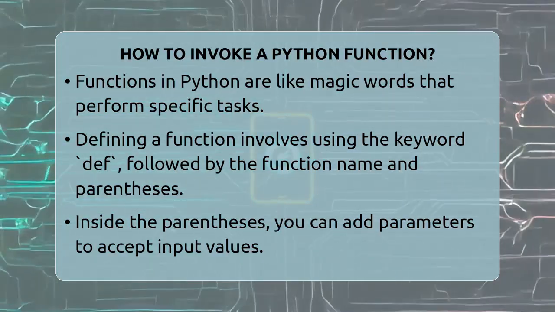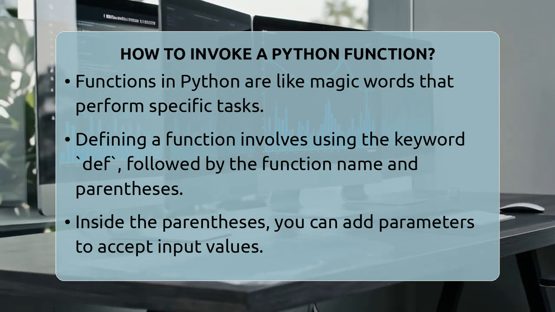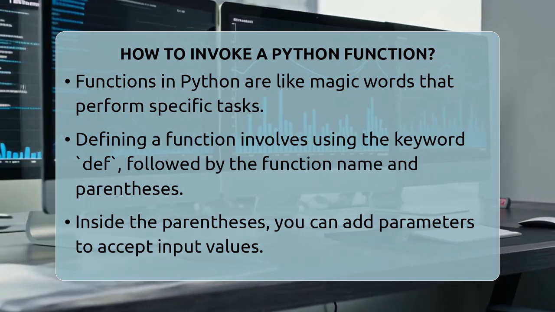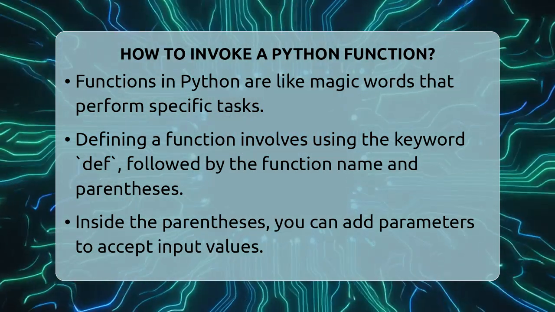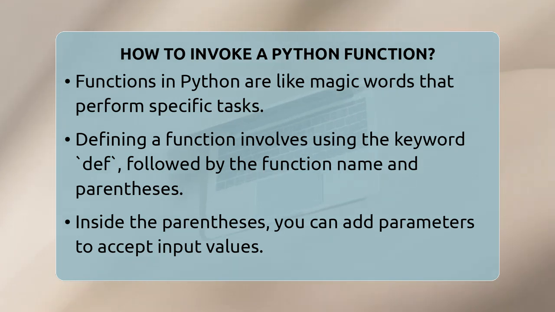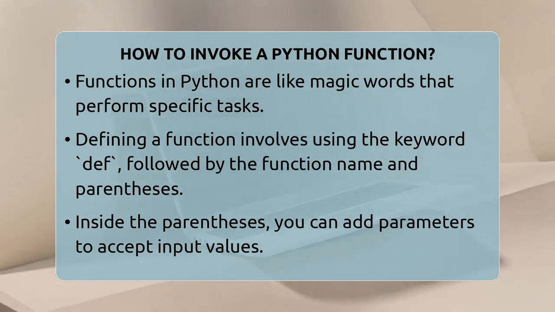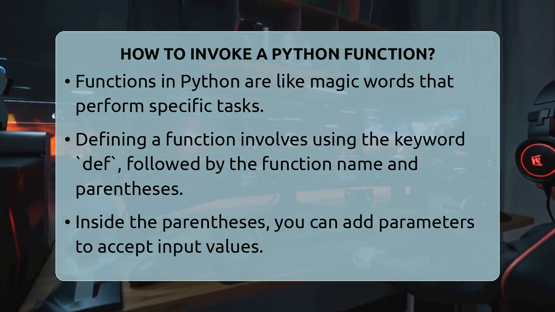How to invoke a Python function. Imagine you have a magic word that makes your program do something special. That magic word is called a function, and knowing how to call it is key to making your code work smoothly. When you define a function in Python, you give it a name and tell it what to do. But to actually see that magic happen, you need to invoke or call the function.